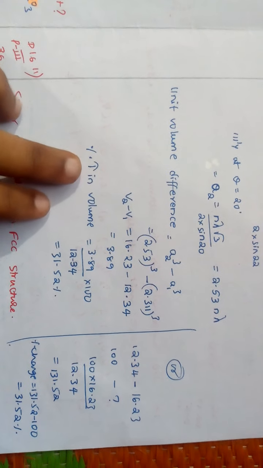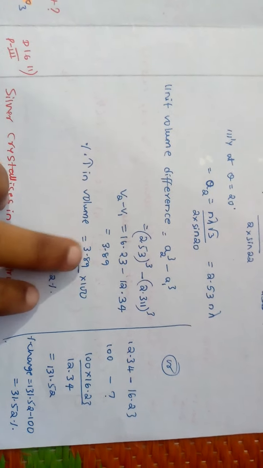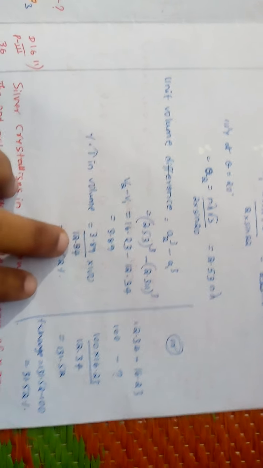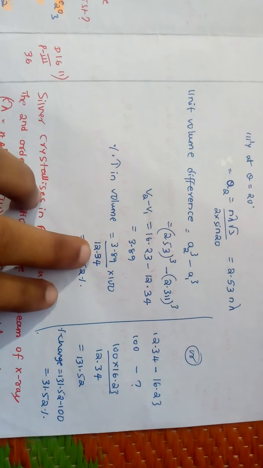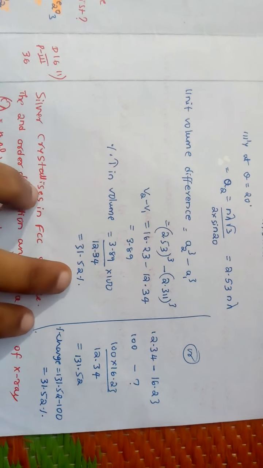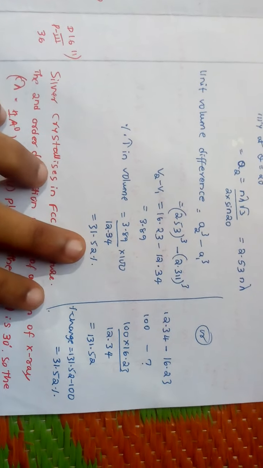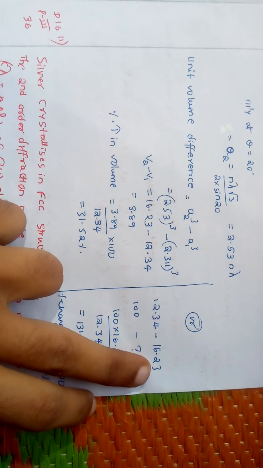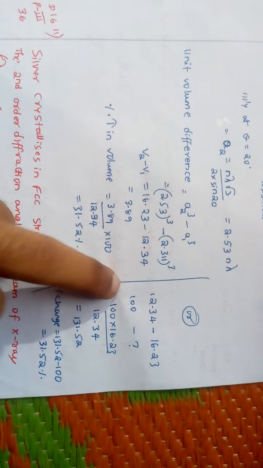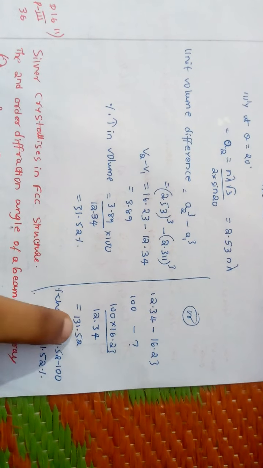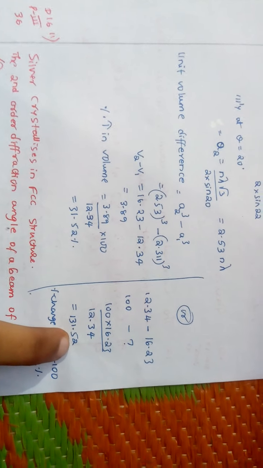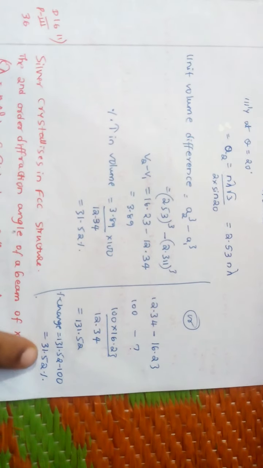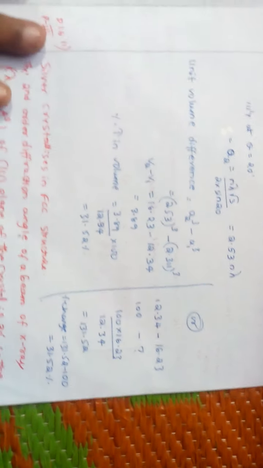So they have asked percentage increase in volume, means whatever change has occurred, 3.89 divided by original 12.34, you will get 31.52 percentage. It is simple: in 12.34 it is giving 16.23. For 100 percentage, how much is it giving? For 100 percentage it's giving 131.52. So the change is 131.52 minus 100, which is 31.52. Like this also you can do simply.